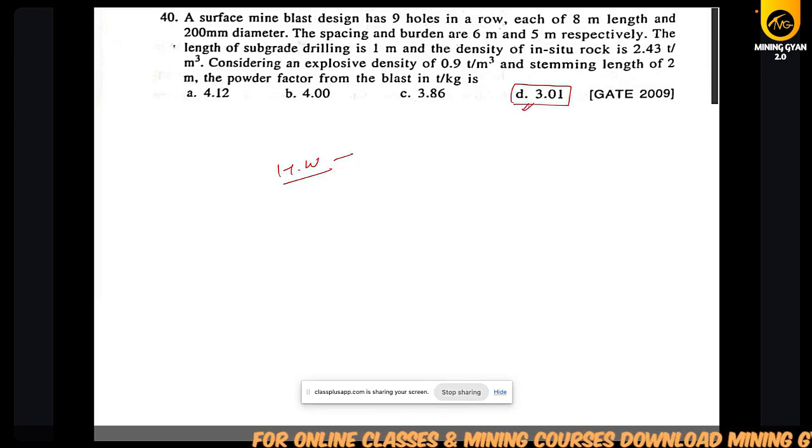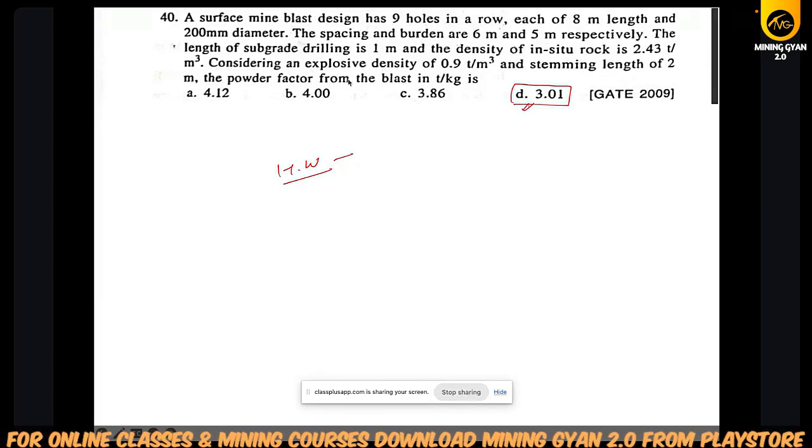So in question number 14, they have asked you to find out the powder factor. So powder factor will be output per round of blast, or you can write production divided by explosive used.